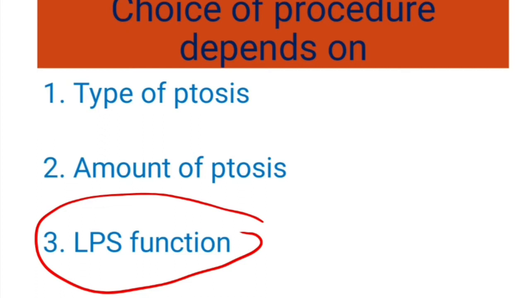And the fourth is the presence or absence of the lid crease, because this will determine to some extent which approach you want to do. If there is no lid crease, then you may have to do the transcutaneous approach when planning for LPS resection. Otherwise, you may have to combine lid crease formation with the other ptosis surgery. So all these factors determine the choice of procedure.